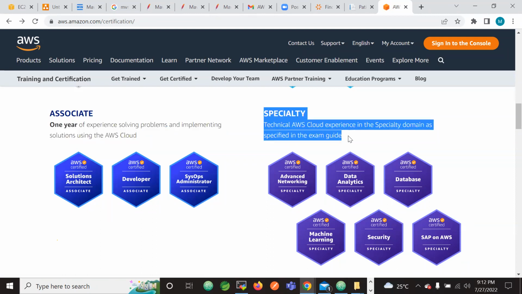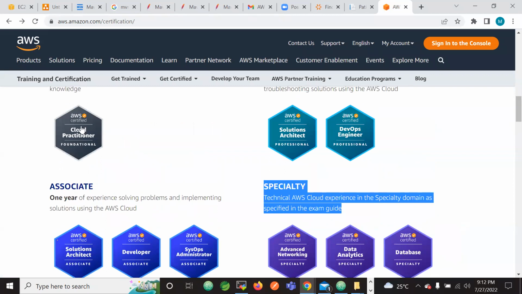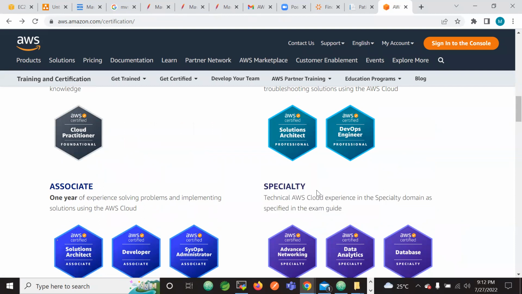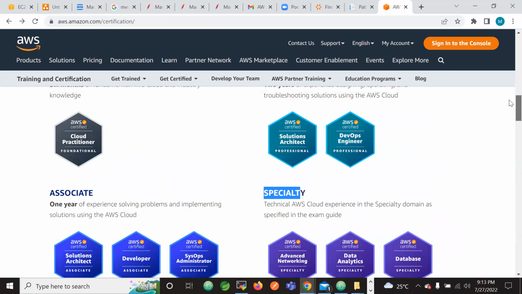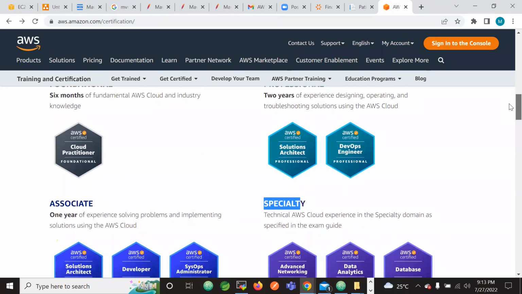To reach this level, you must complete at least one of these certifications, either the cloud practitioner or an associate or professional one. Then you can do this specialty.